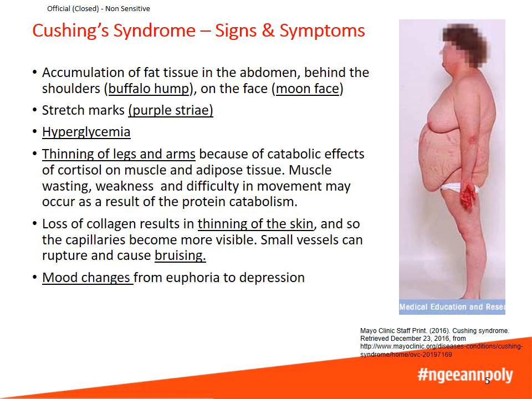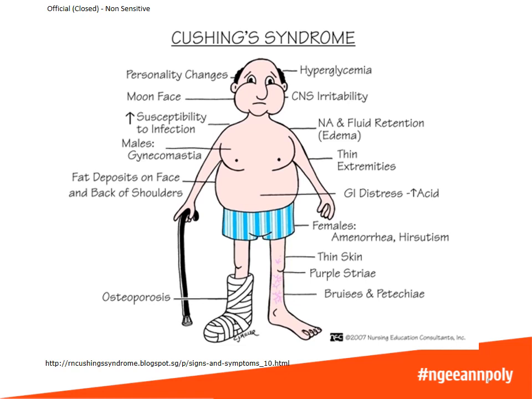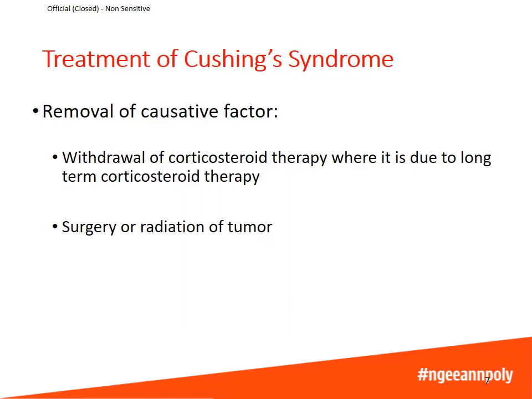Mood changes can occur, for example, from euphoria to depression. Osteoporosis causes bones to become weaker. This drawing summarizes the signs and symptoms of Cushing's syndrome. To treat Cushing's syndrome, the cause must first be identified. If Cushing's syndrome is caused by long-term corticosteroid medications, then the treatment will be to slowly taper the dose of the medications. If the cause is a tumor in the pituitary or adrenal gland, then the tumor may be removed by surgery or radiation.